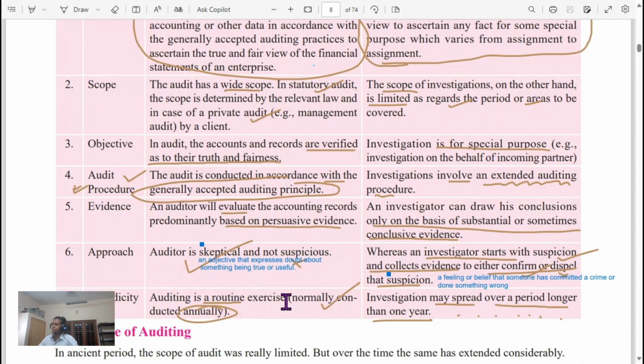Auditing is a routine exercise, normally conducted annually. Investigation may be spread over a longer period than one year.